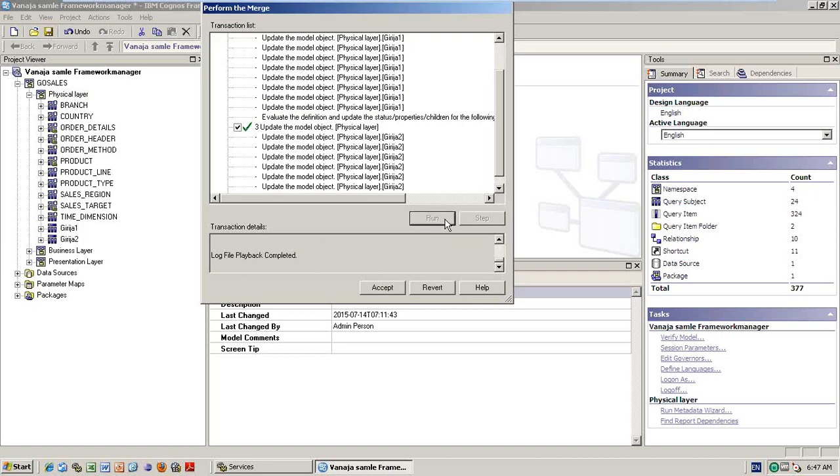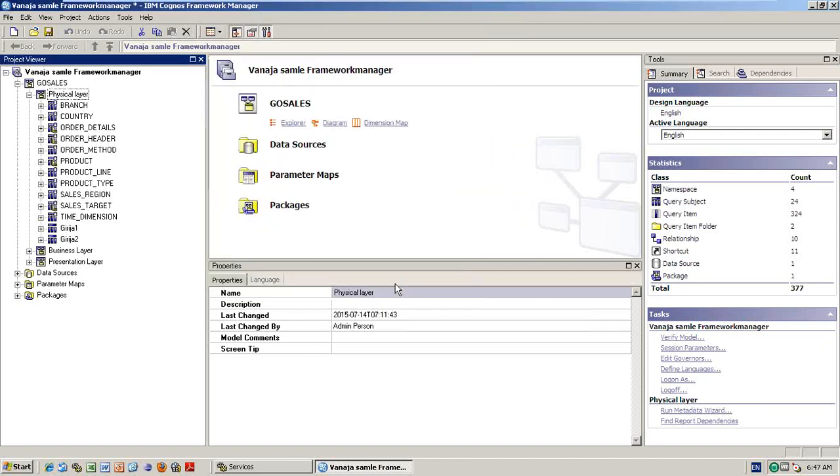See now, whatever she did, it came here. Do you want to accept or revert? Revert means whatever things were added here will be deleted once again. But I want to accept. So now I am able to merge the work from Girija.